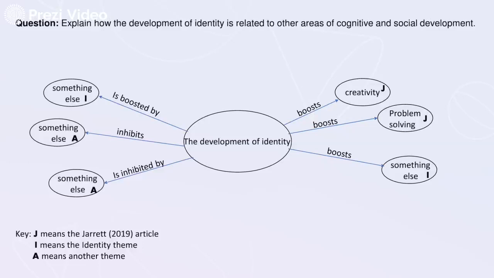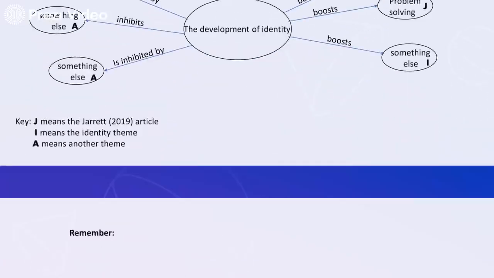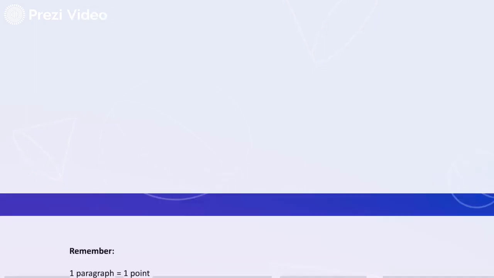You might not want to do it in a diagram, you might want to do it in a table, you might want to do it in some notes on the back of a beer mat, whatever works for you. Now, do remember, as you're gathering your materials for your essay, that one paragraph in academic writing has to be about 1 point, not a topic, a point.